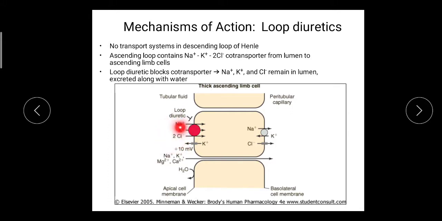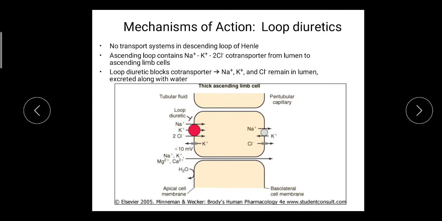Along with these ions, there is also a transport system for magnesium and calcium. Loop diuretics block this co-transporter. The loop diuretic binds to this transport system and blocks the absorption of sodium, potassium, chloride, magnesium and calcium ions from the tubular fluid to the blood or peritubular capillary.